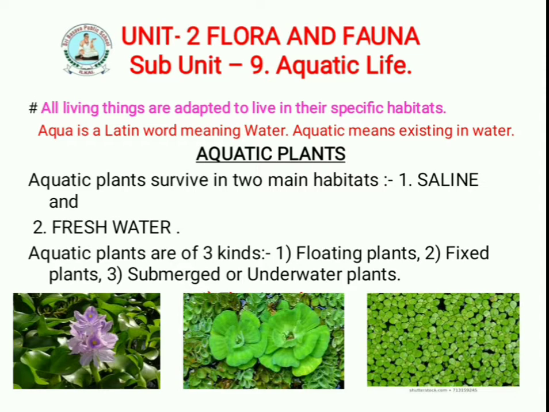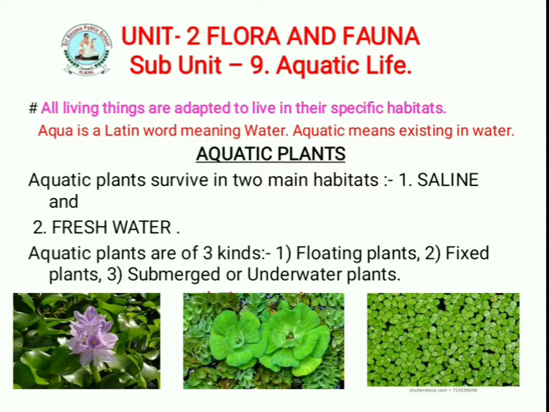All living things are adapted to live in their specific habitats. So, all living things, plants, animals and microorganisms, are adapted to live in their specific habitat. The human being's habitat is land, or terrestrial, and other animals also live on land.